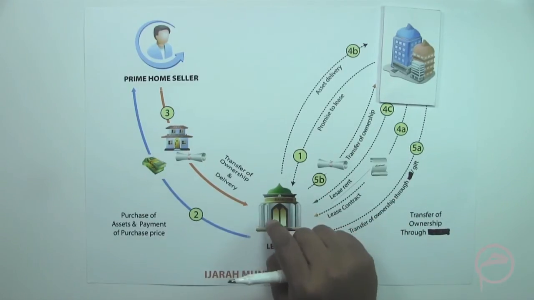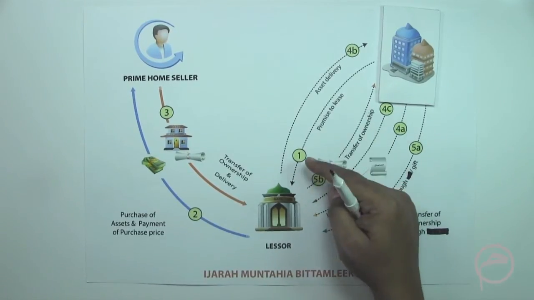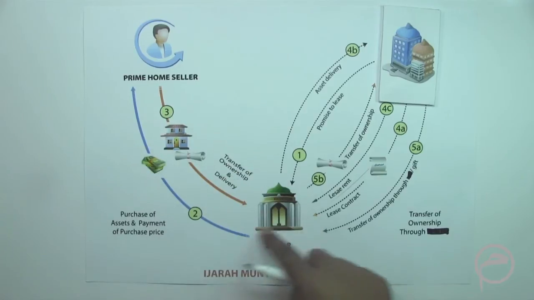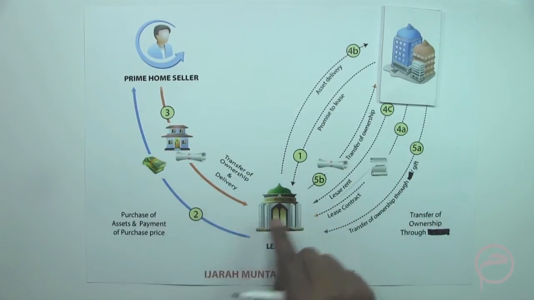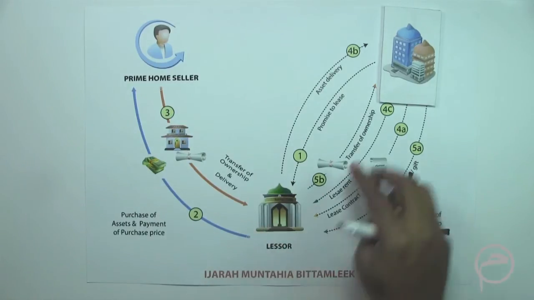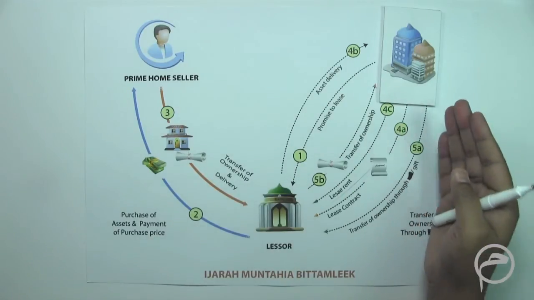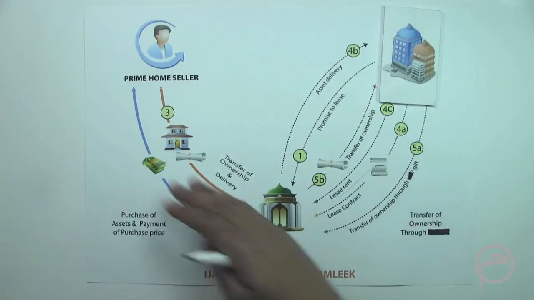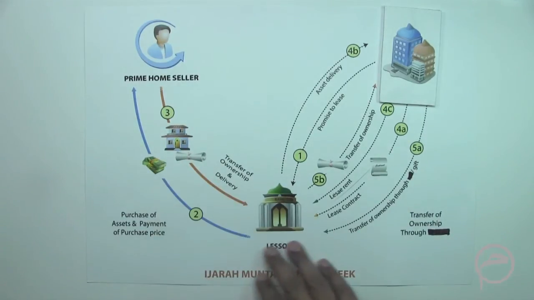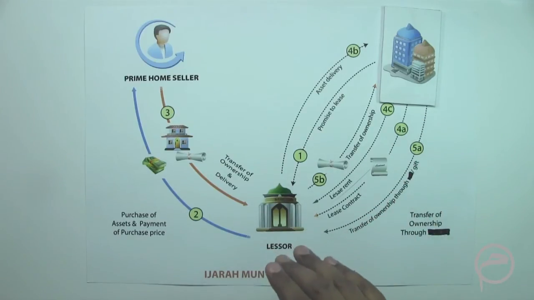The Islamic Bank builds the profit into the regular rentals which the corporate pays, and after the term of the financing is done, for example, if this financing is done for a period of 5 years, then after 5 years the ownership of these assets is transferred to the corporate either through a sale and purchase agreement or through a gift contract. So this is in brief how a corporate financing is done for any assets using the Ijara concept.